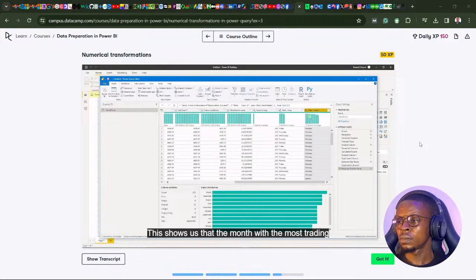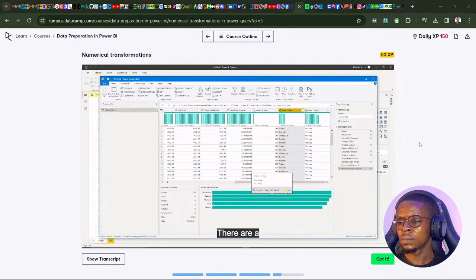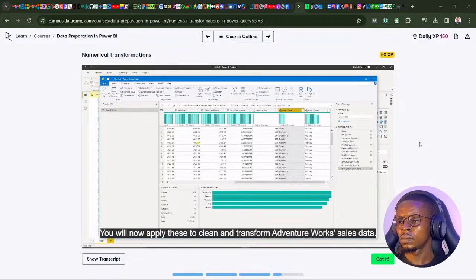This shows us that the month with the most trading days is March, while both Wednesdays and Tuesdays are tied for most trading days. There are a variety of other data transformations you can apply to derive some more insights from your time series data. You will now apply these to clean and transform AdventureWorks sales data.